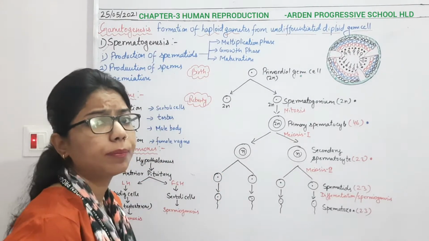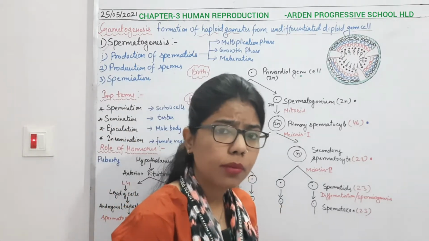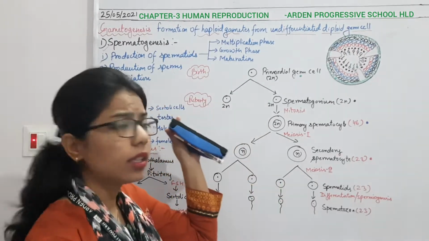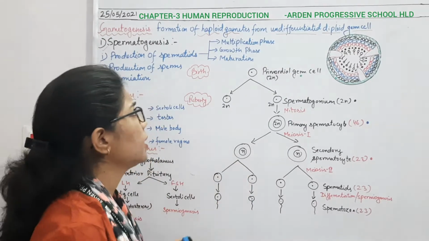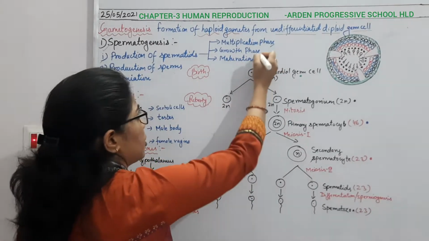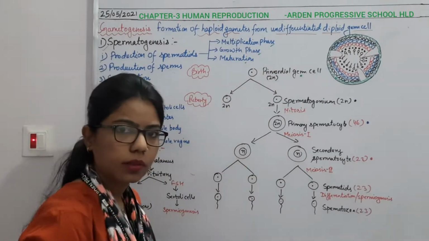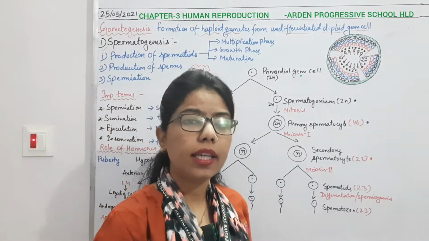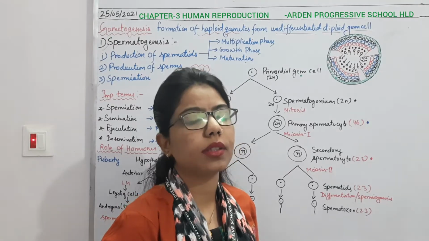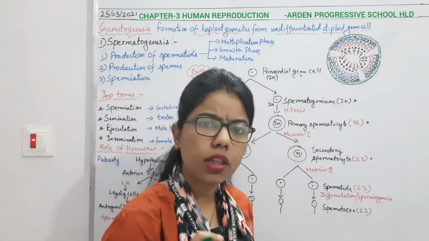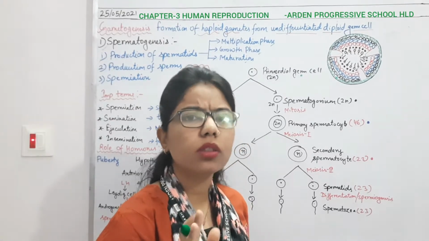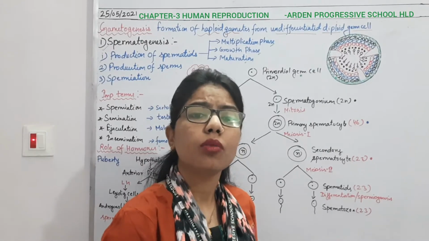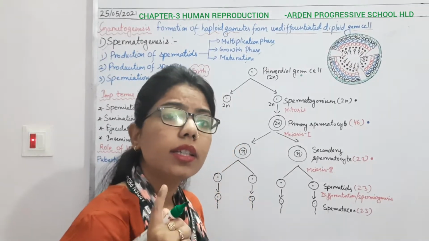It means, what are the steps that happen under this step? First of all, multiplication, then growth, then maturation. Why does it happen so? As we have done in the male reproductive system, what is the functional unit of the testis? What is the role of the testis? To form the sperm. So what is the functional unit? It is the seminiferous tubule.